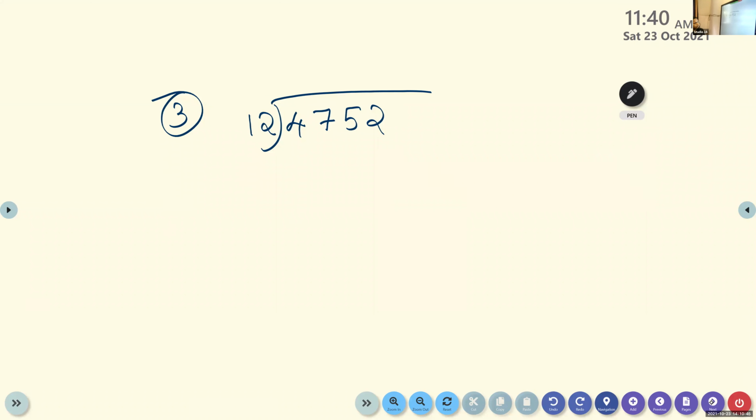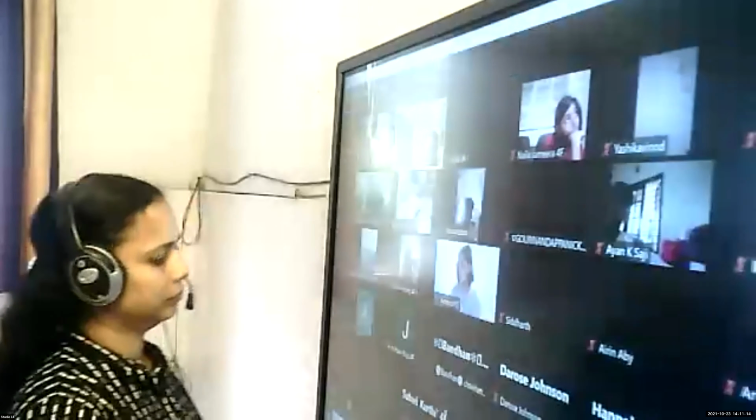What is the question? 4,752 divided by 12. First, write down the table of 12 and do the steps: compare, divide, multiply, subtract, and bring down. Ma'am, I got the answer. Yes, children, we will discuss the answer.